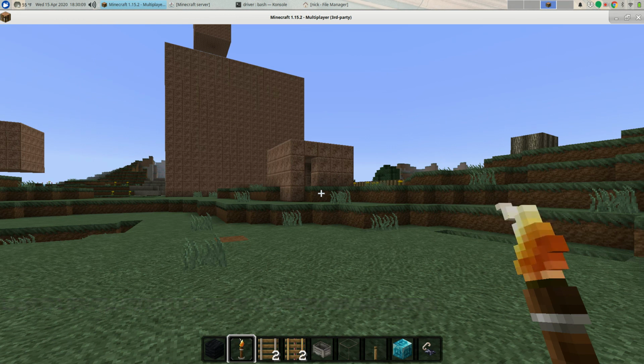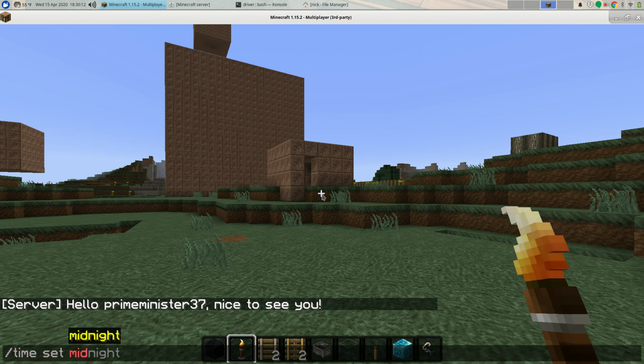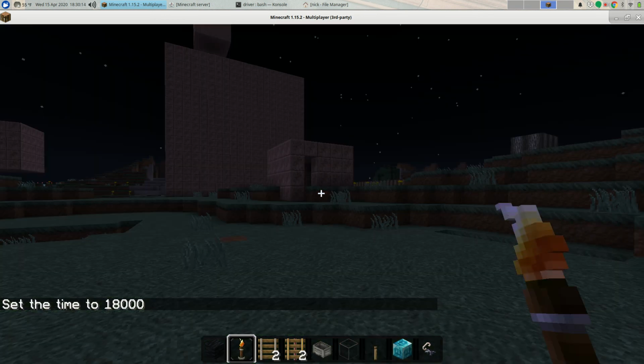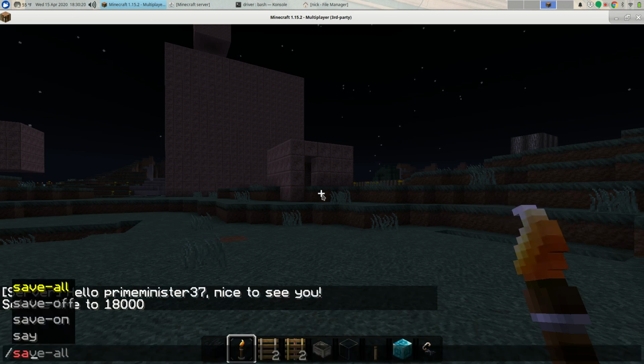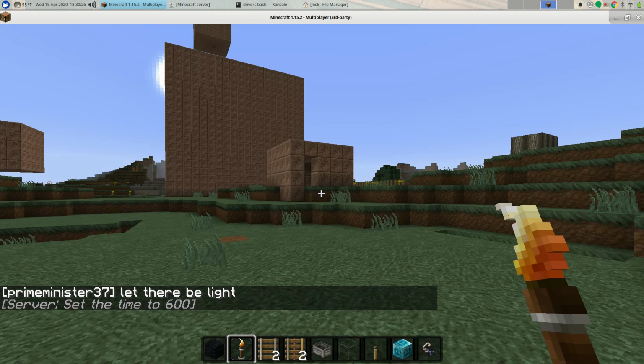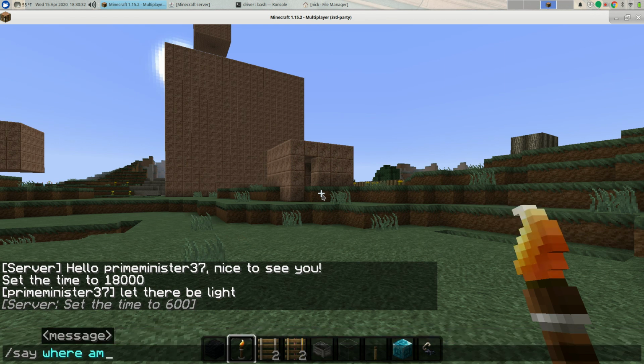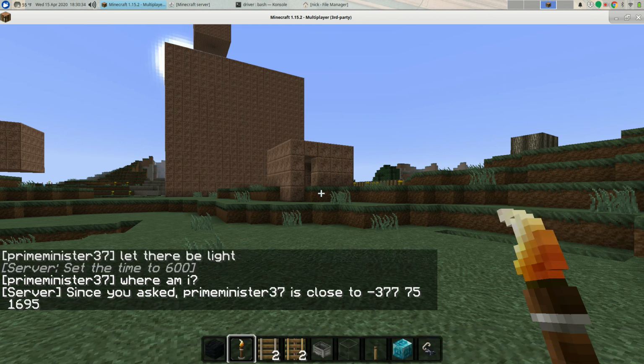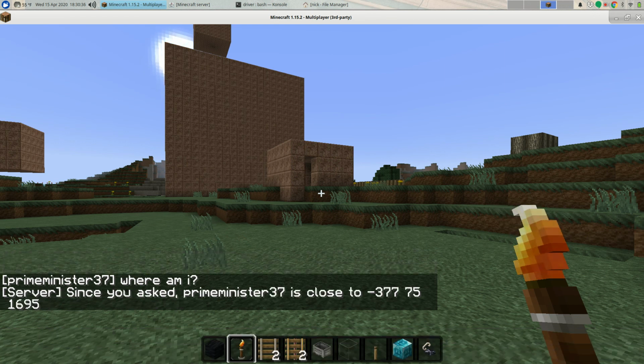I can do things in here. So for example, let's say that it is the middle of the night and I want the lights to come on. Well, I can do my time set command for the server, but I can actually send a chat message. I can just say, let there be light, and that will turn the lights on for me. If I want to know where I am, I can say, where am I, question mark, and it will tell me what my coordinates are through a chat message response.